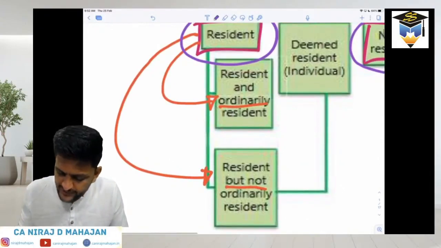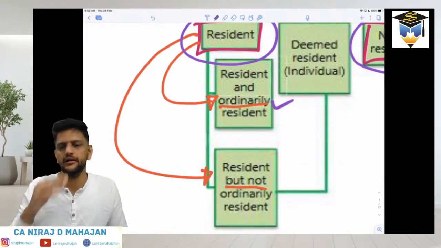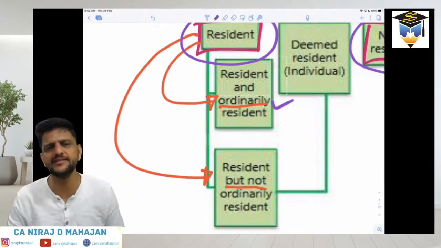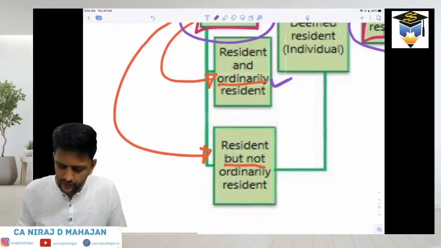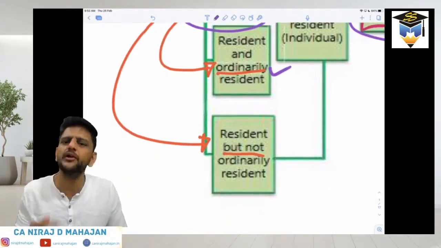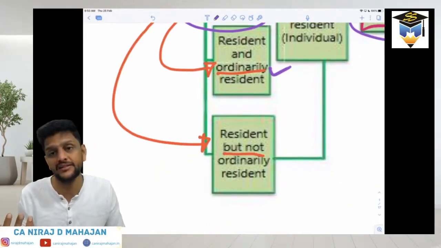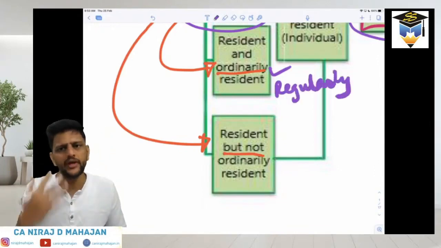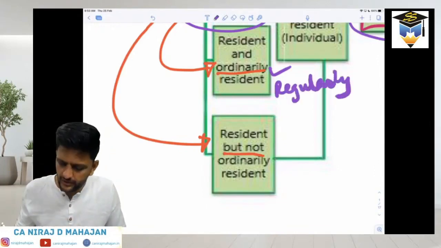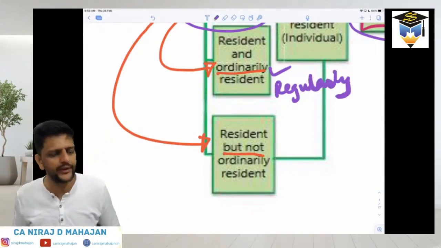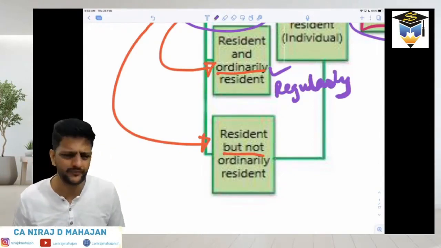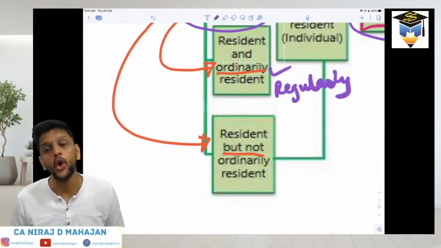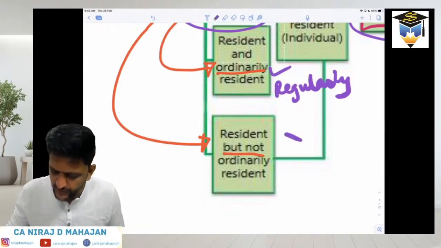But ordinarily resident means he is regularly in India, most of the time he is in India. And not ordinarily resident means he is in India but not that regularly. For example, people like you and me, we are regularly in India. But there might be some other people who keep coming and going. They may be not ordinarily resident. So not regular. Are you understanding or no?